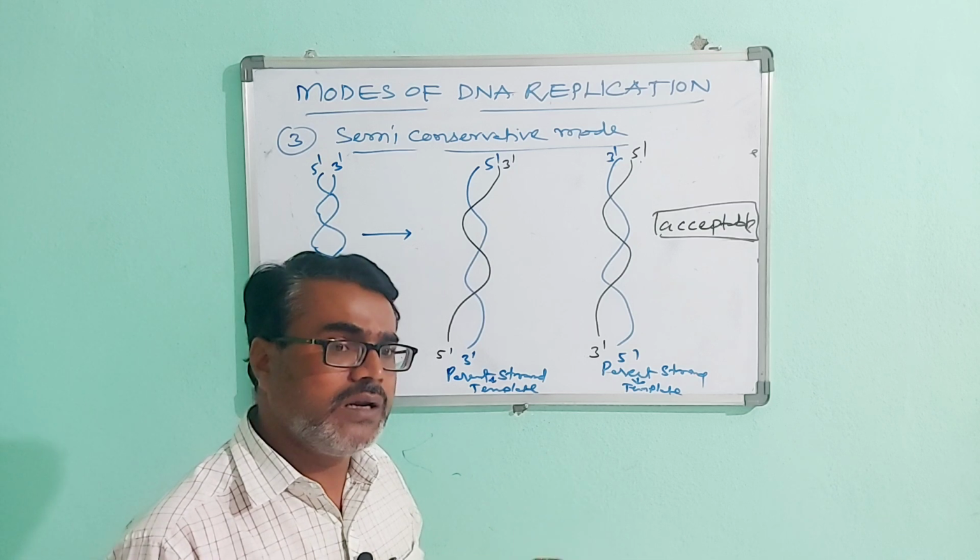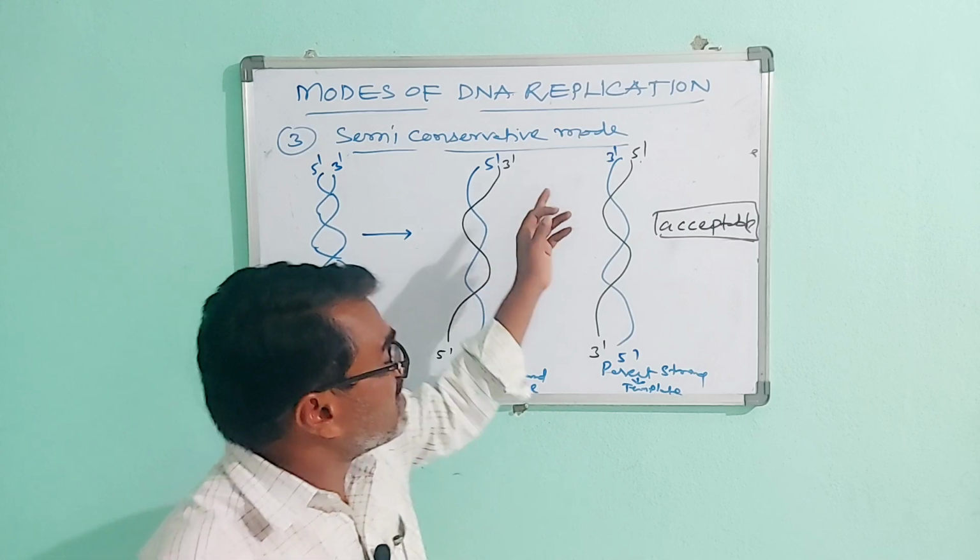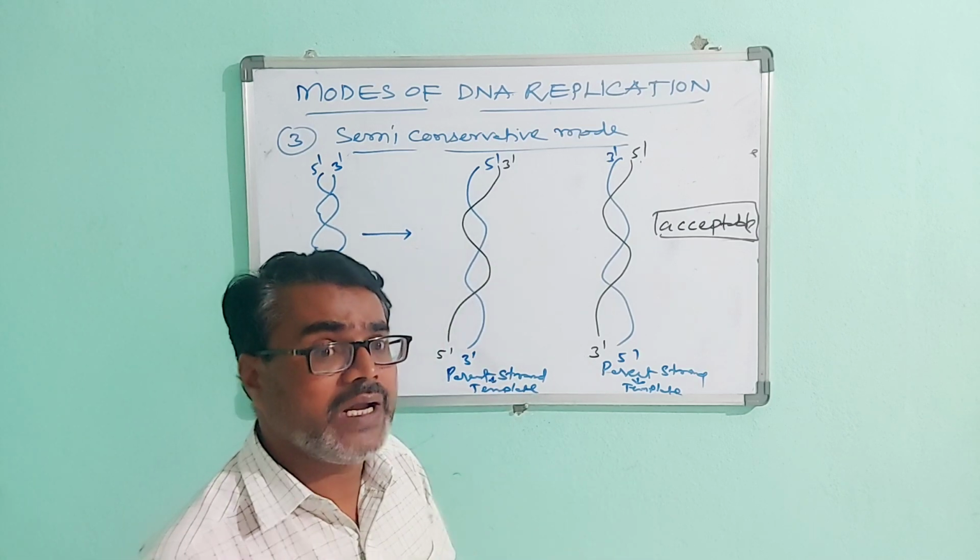Then I will discuss the Meselson and Stahl experiment in the next video.